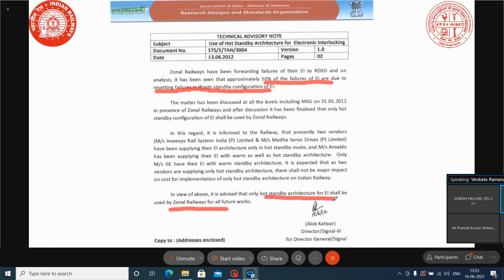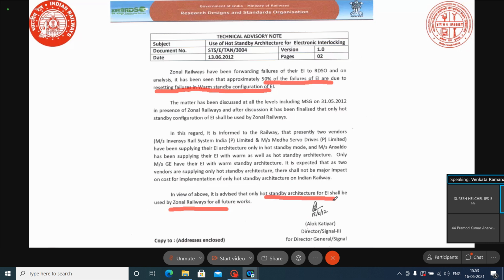Now, phase by phase, we are converting the warm standby systems into hot standby systems. This is the policy: new stations will all come with hot standby configuration only, not warm standby, because in warm standby there will be traffic interruption.